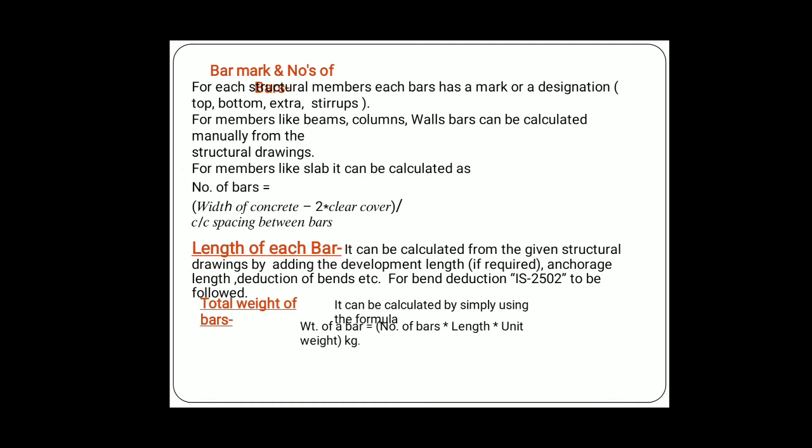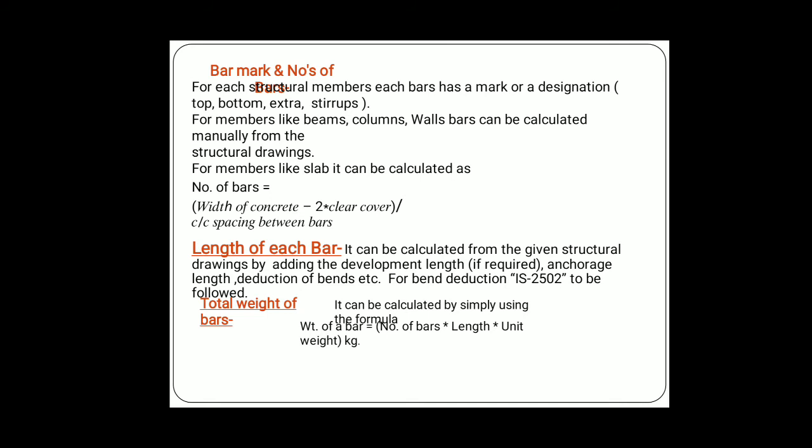For a member like a slab, the number of bars can be calculated as the width of concrete minus 2 into clear cover, divided by the center to center spacing between the bars. Then the length of the bar can be calculated from the given structural drawing by adding the development length if required, anchorage length, deduction of bending, etc. For bend deduction, IS 2502 is to be followed.